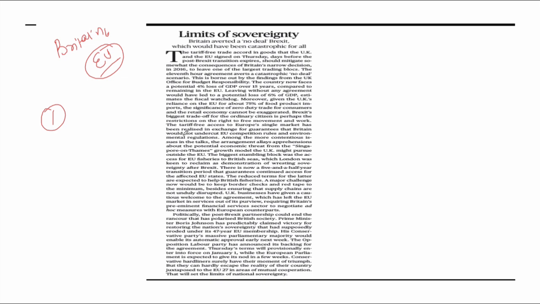Earlier it was a different scenario because Britain was part of the European Union. Now Britain is not part of the European Union. So what kind of policy they need to follow related with trade agreement or defense or security or immigration, all these points need to be considered by Britain and the European Union.